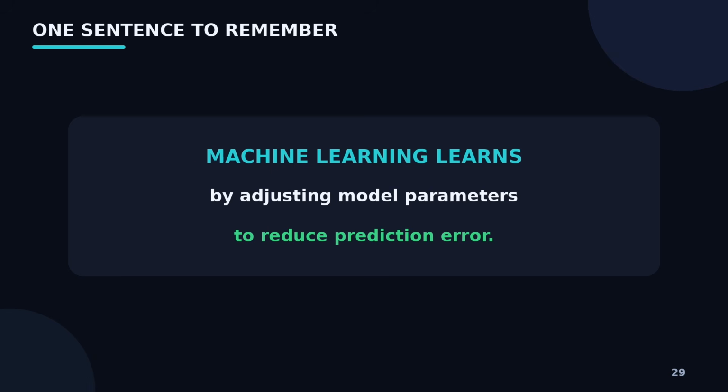If you remember only one sentence from this entire video, remember this. Machine learning learns by adjusting model parameters to reduce prediction error. That's the foundation behind a huge amount of machine learning. Later, we will see how this idea appears in linear regression, neural networks, deep learning, and even modern AI systems.